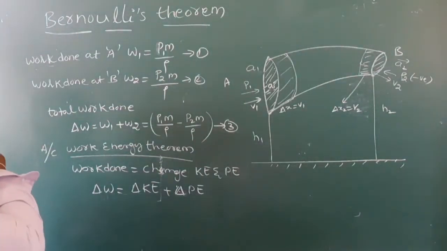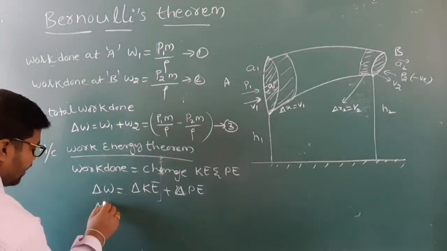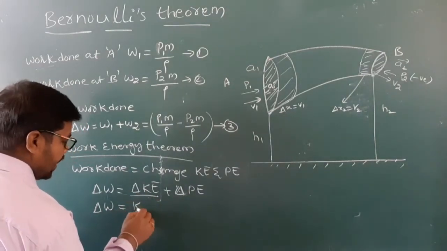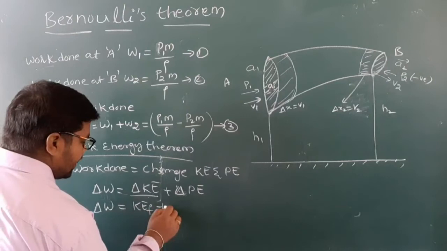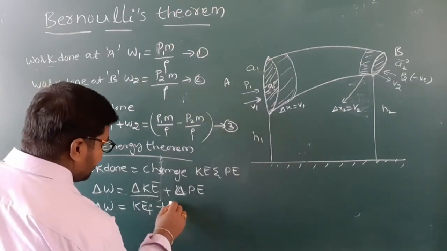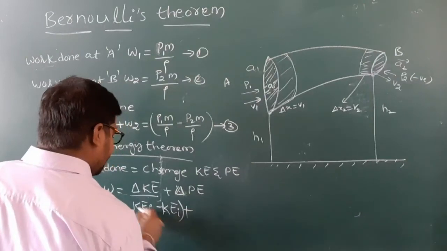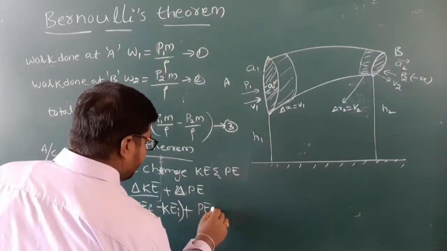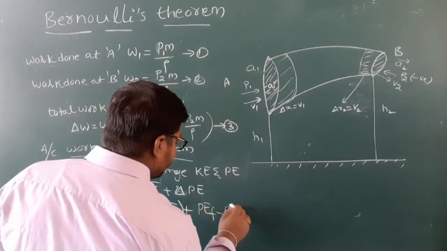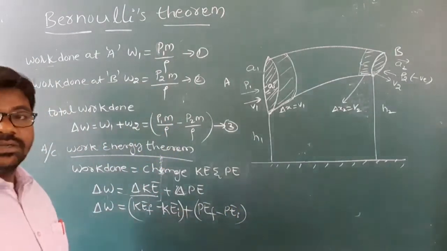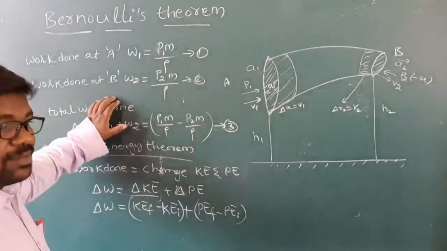Understand, my children? Delta W is equal to delta KE, which means KE final minus KE initial, plus PE final, potential energy final, minus potential energy initial. Understand, my children? Remember it, very important one, my children.